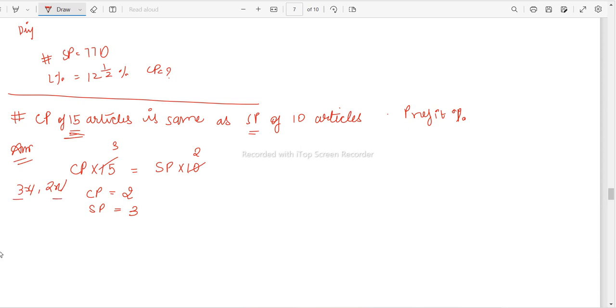Okay, now, if cost price is 2 and selling price is 3, then you have to find the profit. Okay, so how much profit would be? 1. Okay, so profit of 1 on the cost price of 2, so it is going to give you what? 50%. And with previous, what I've done previously, which I've removed now, उससे आपका 33.33% आ रहा था, है ना? Which is not the right answer. Okay, so this is the right answer and this is the way you should be proceeding.